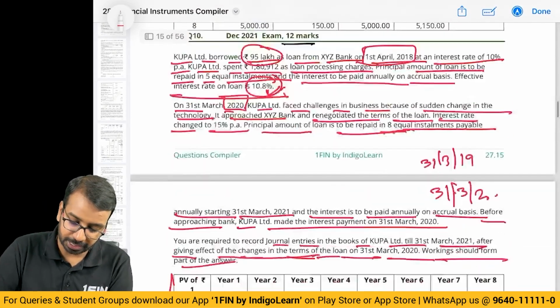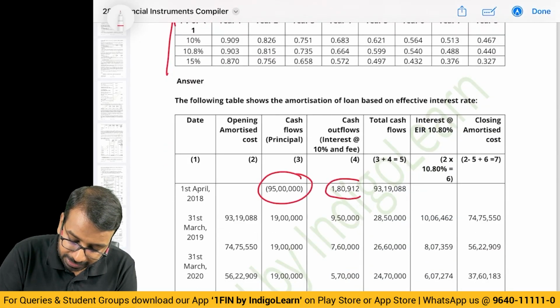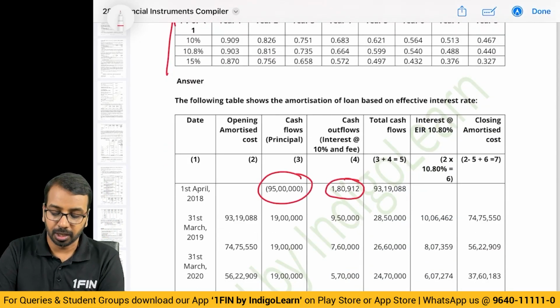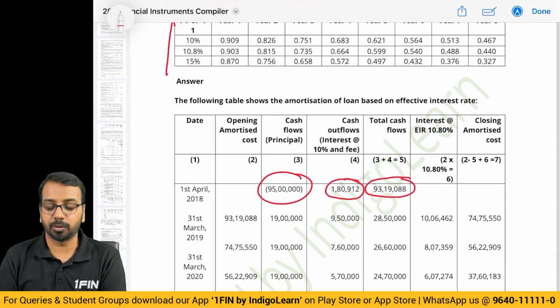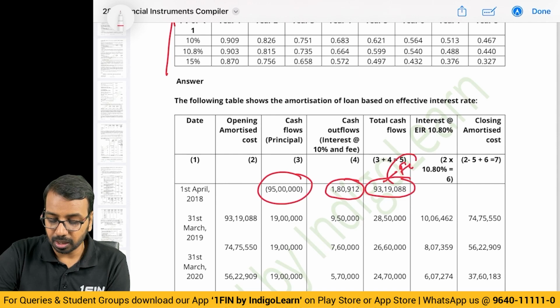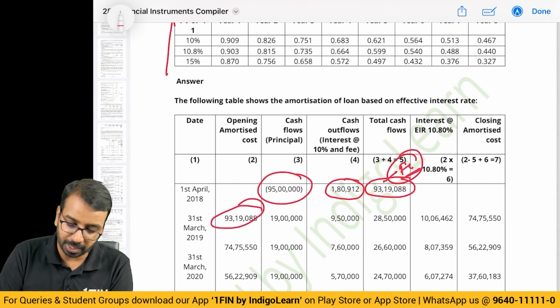loan is how much? 95 lakhs. So your loan is 95 lakhs and you have paid 1,80,912 as the transaction fee. So the net amount is 93 lakhs 19,000. What is this 93 lakh 19,000? This is your financial liability. So 93,19,000 is your opening balance.